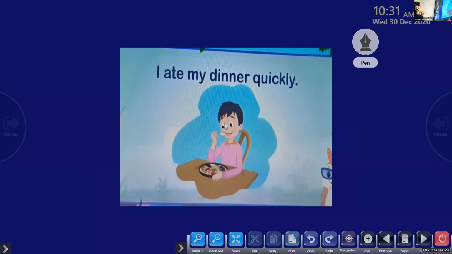That is, I ate my dinner quickly. How did he eat his dinner? Quickly. So quickly is the adverb in the sentence. It describes the verb ate. Now ask a question. How did the boy eat? He ate his dinner quickly. So quickly is the adverb in the sentence. Clear to all? So I hope adverb is very clear to all of you.